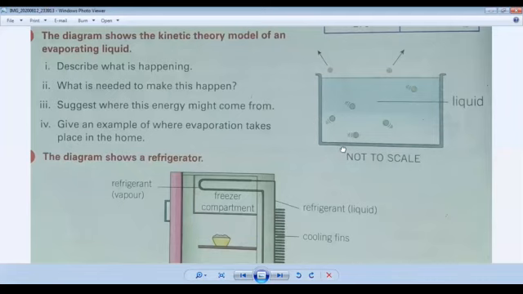This diagram is given. You can see the liquid is filled in the beaker. Okay, this is a liquid. And you can see something is passing out through the liquid. Some particles are in the liquid and not staying. So in this question they are asking, describe what is happening. So if you keep in your mind,